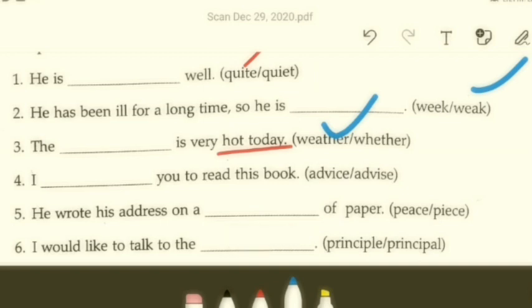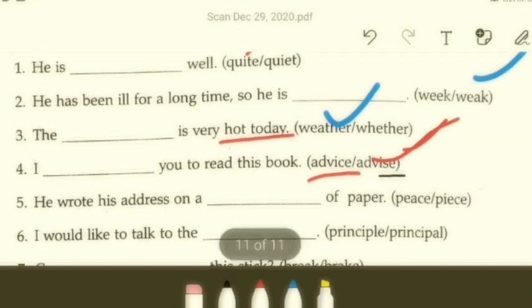4. I dash you to read the book. Advice or advise? Important, interesting. Advice, this is a noun, right? And then advise. If you advise someone, what will you do? It will be, of course, the verbal form, right? So the answer is advise.